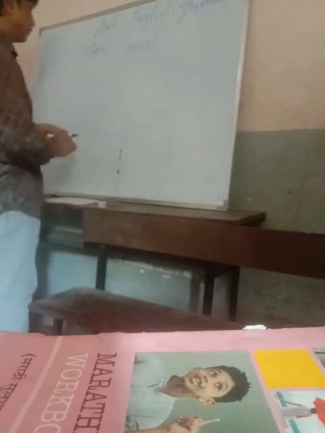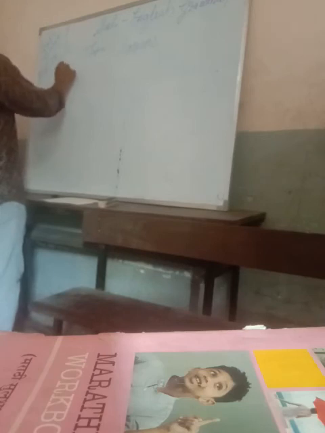Now purpose. Adverb clause of purpose. Number 5.